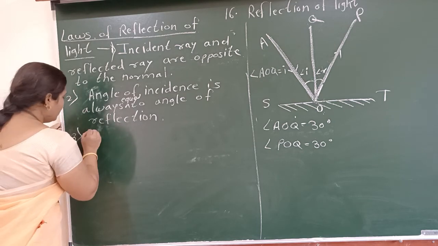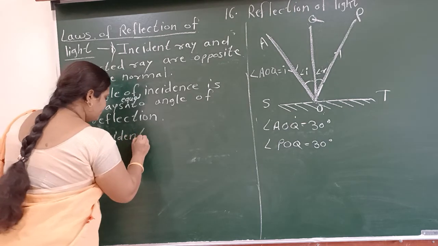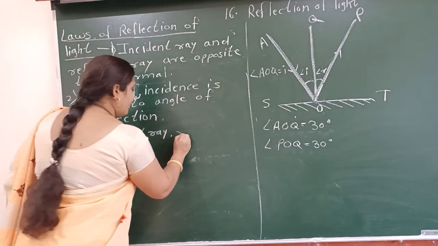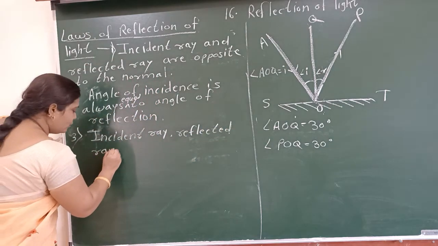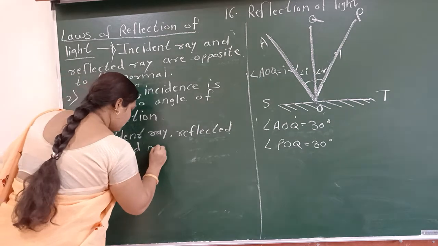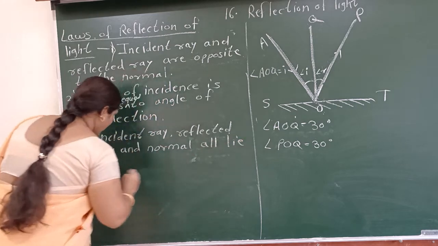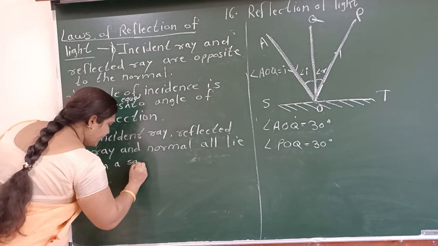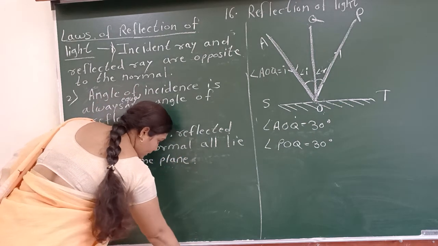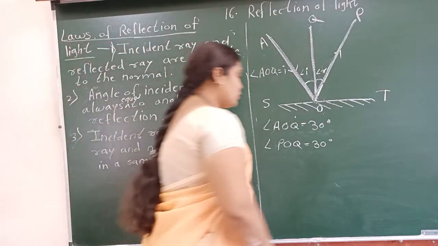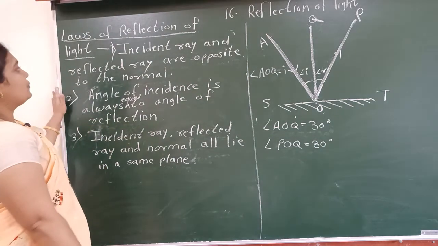Okay, now write down: incident ray, reflected ray and normal all lie in the same plane. Okay, these are our laws of reflection. Write down very fast. See once again, the laws of reflection.